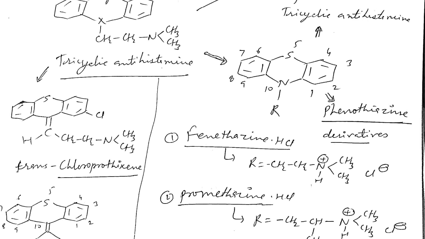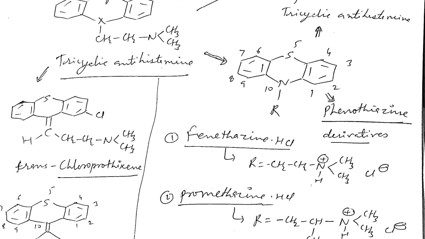The antihistaminic activity will reduce. And what happens? The CNS activity will increase. So the phenothiazine derivatives are used as antidepressant and CNS depressant drugs, chlorpromazine for example, a phenothiazine derivative. These drugs show CNS activity because when you increase this carbon chain, there is a difference between the ring nitrogen and the side chain nitrogen.